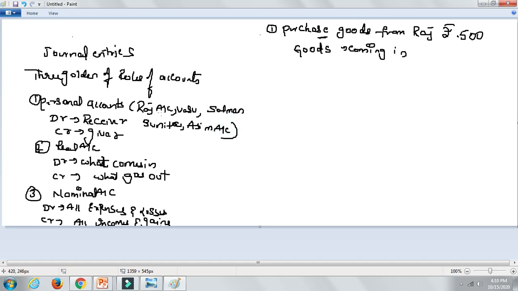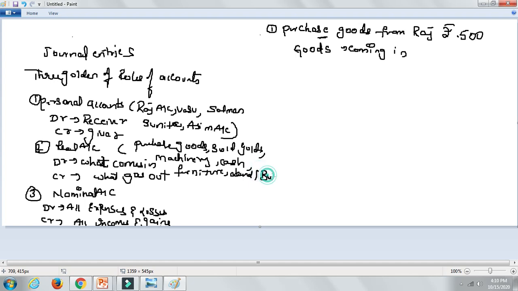If a person is receiving, you're going to debit him. If a person is giving, you're going to credit him. Remember this. Now for an asset, if anything is coming into the business, you're going to debit. If anything is going out of the business, you're going to credit. Here it could be purchased goods or sold goods, goods going out, or machinery, cash, furniture, building.